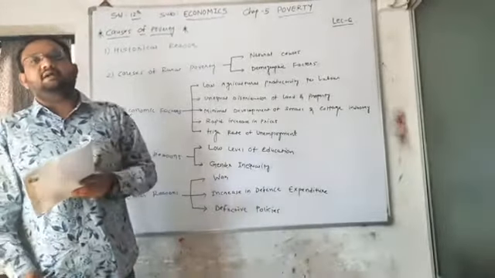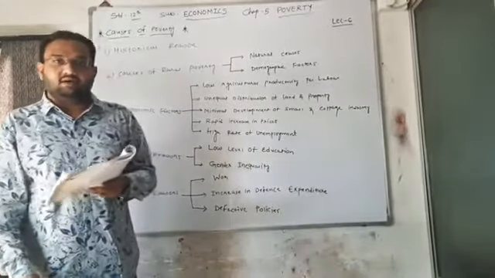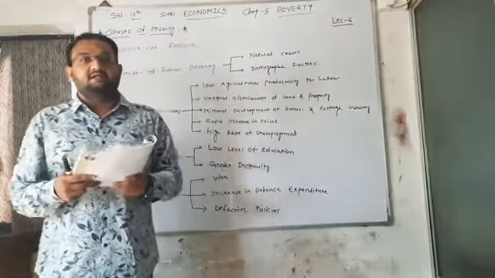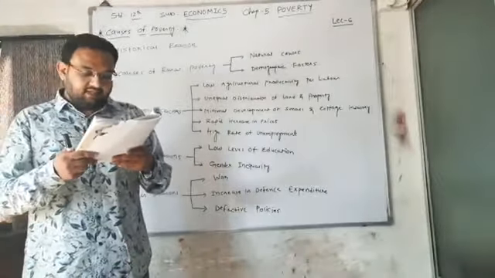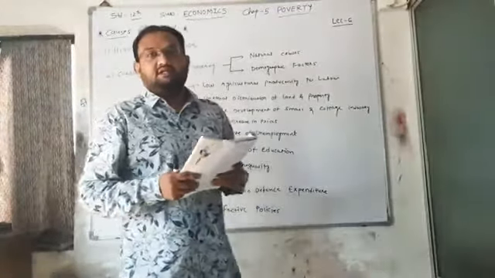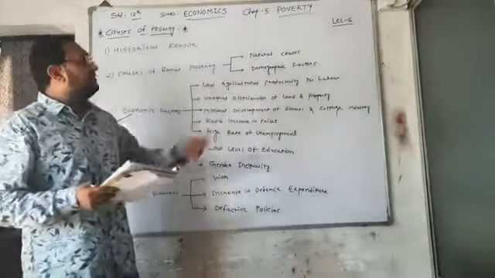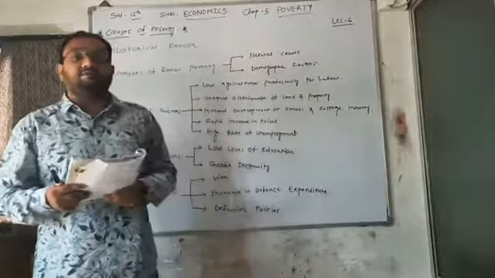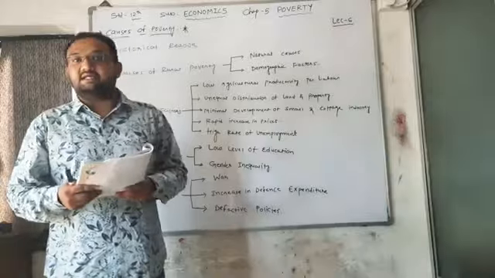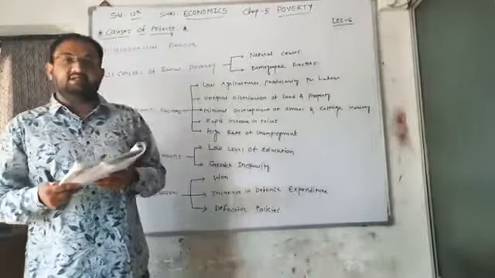Low rate of investment, because as compared to other countries, Indian investment in the agriculture sector is very low because we do not have sufficient funds to invest in the agricultural sector. Heavy load of population. This might be one of the most important reasons, because in India we face very low labor productivity because of disguised unemployment. Here we have more people engaged in agriculture than required, resulting in lower agricultural productivity.